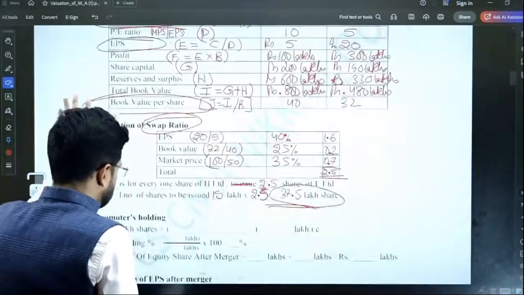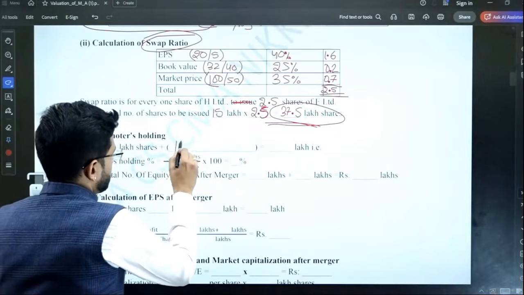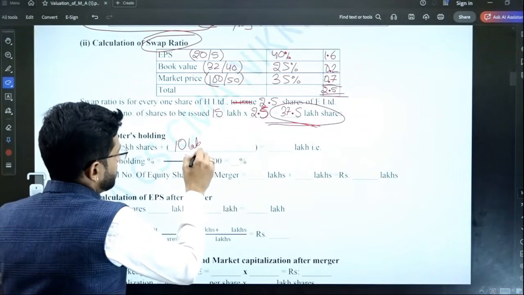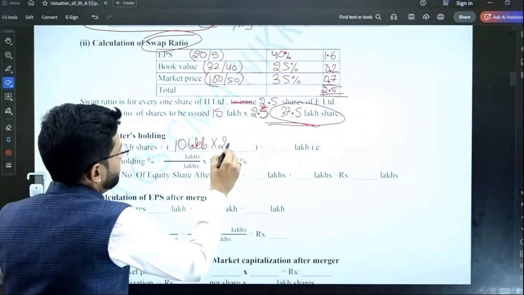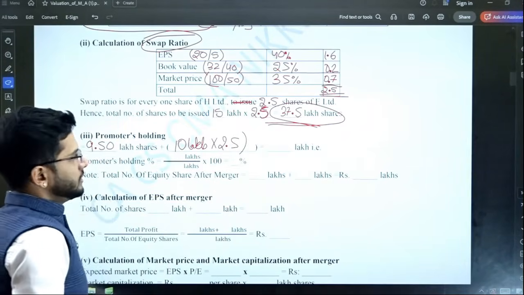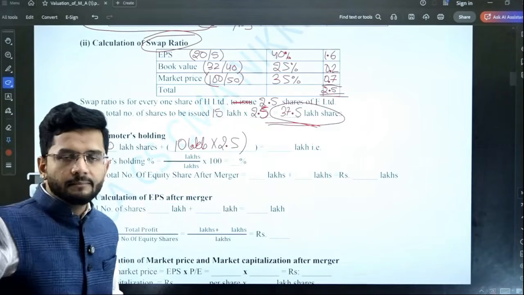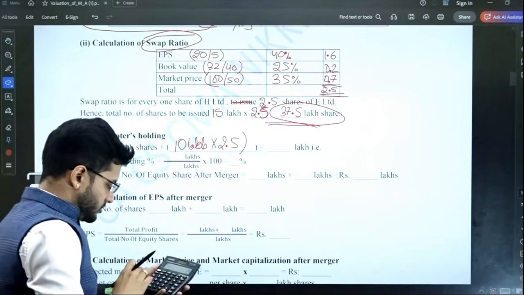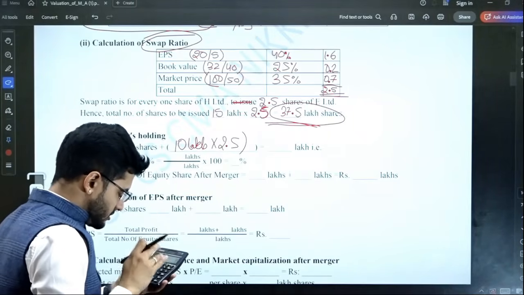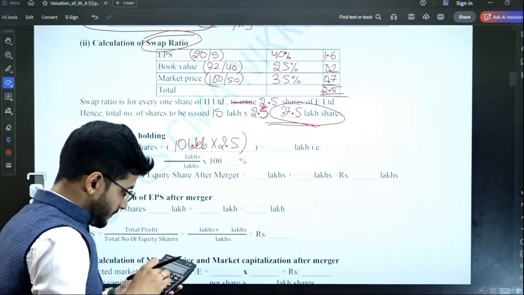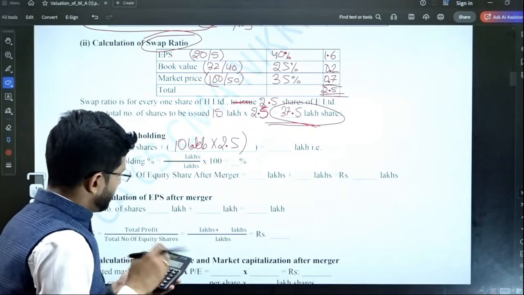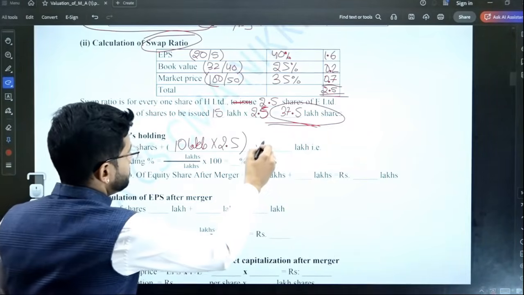What will they get in the bidder company? 10 lakhs multiplied by 2.5 is what they are going to get in the bidder company. So what will be the total of both of these promoters' holding in the total company? 9.5 plus 25.